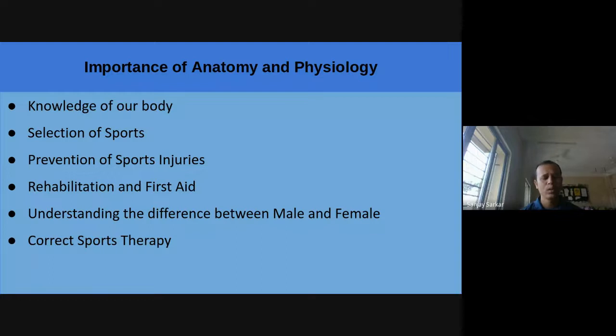If we don't have the knowledge about anatomy, meaning our body structure and our body functions, then we will not be able to give the correct therapy or measures. So at first we have to know our body, and after that we can gain some knowledge about the therapy and measures, then we can apply.